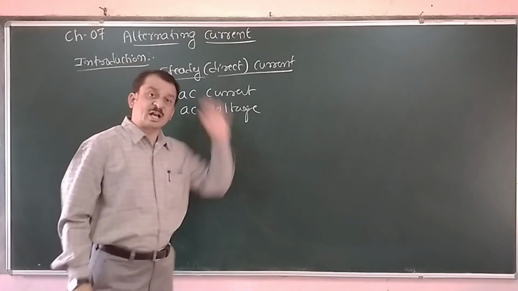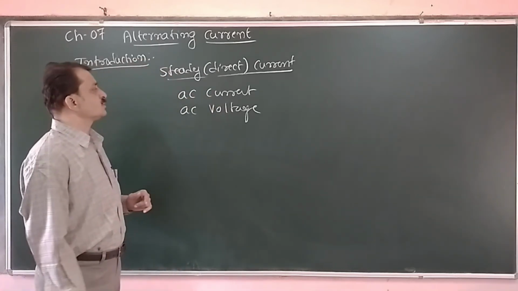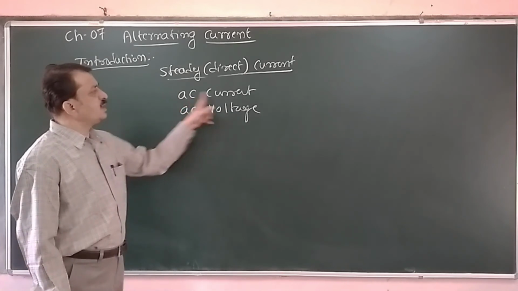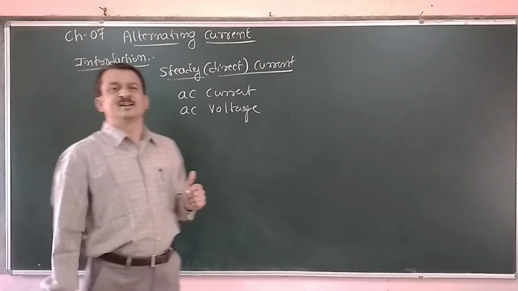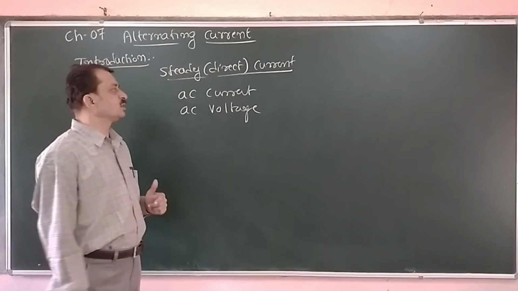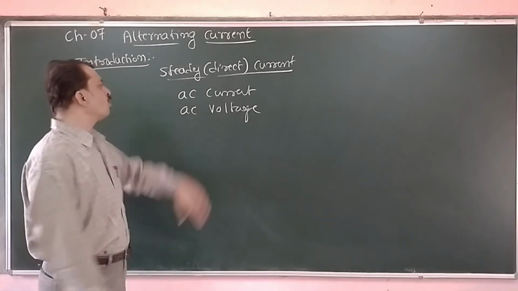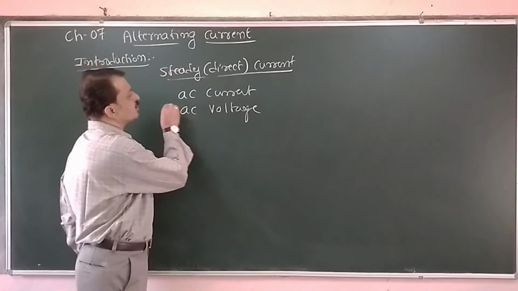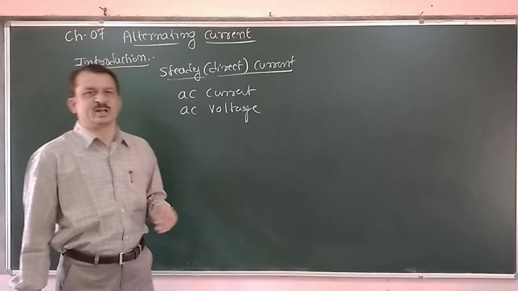This nomenclature has been used for a long period of time. It is a little bit of a confusion, but we have been using it for a long time. Therefore, once again, we are continuing the same thing, AC current and AC voltage.